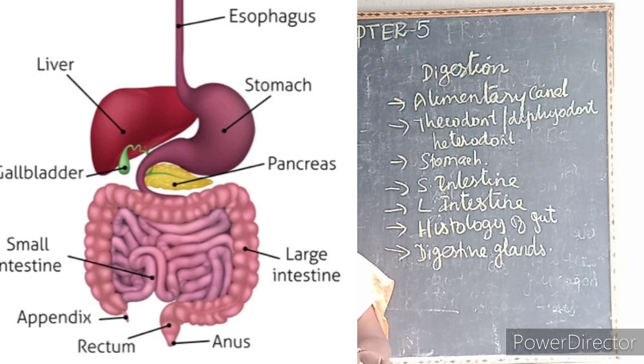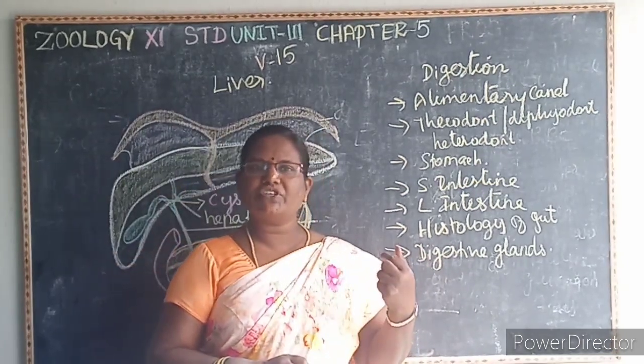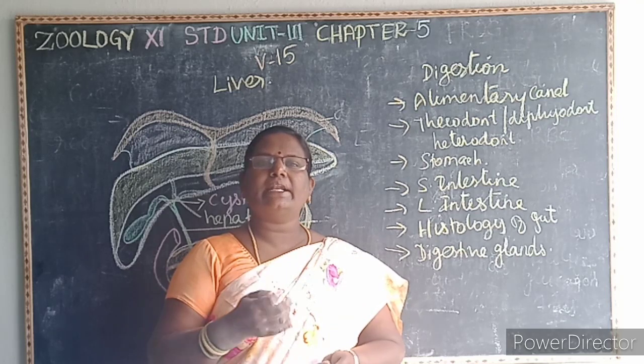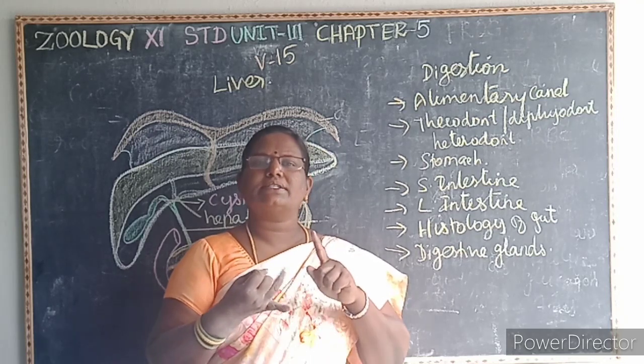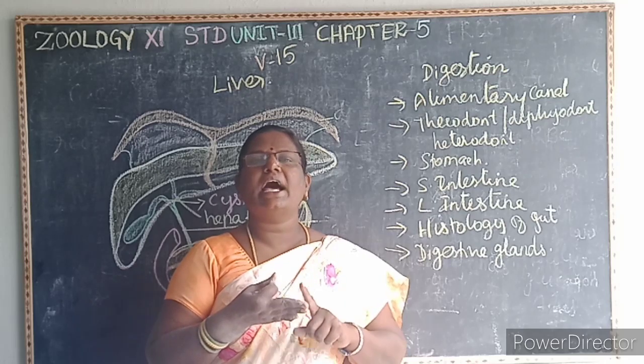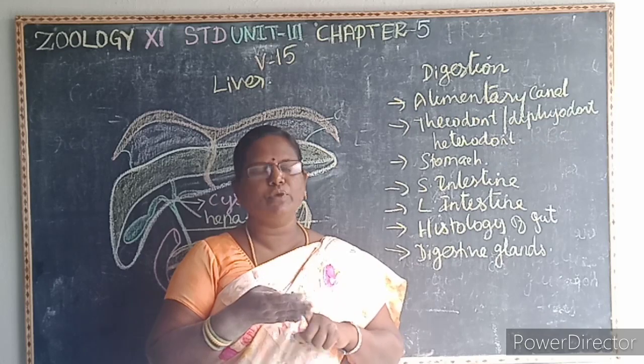So this anal column has many foldings. That is, it contains arteries and the veins. And when it is enlarged, it results in piles or hemorrhoids. Then histology of the gut. From the alimentary canal to the anus, it is formed of four layers: serosa, muscularis, submucosa and the mucosa.